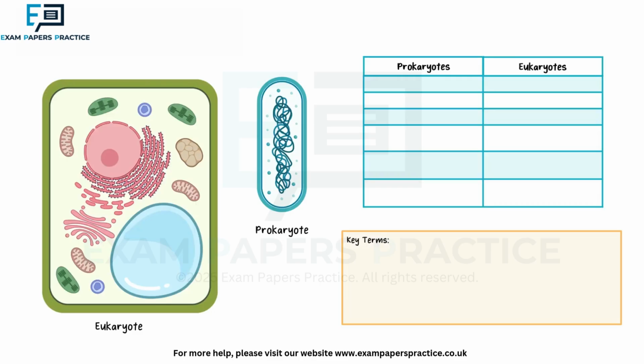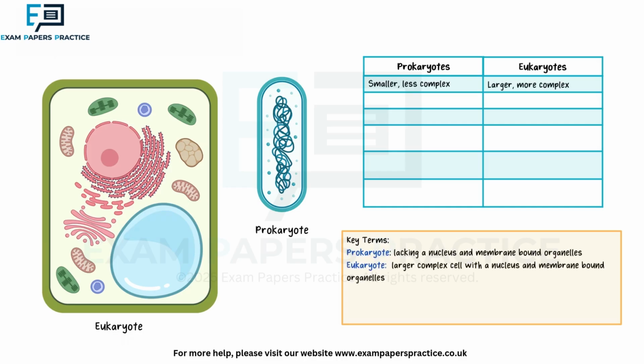Cells can be categorized in several ways. One is based on the presence or absence of a nucleus and membrane-bound organelles. You can see here prokaryotic cells are smaller and less complex compared to the eukaryotic cell. Prokaryotes do not have organelles surrounded by a membrane, so we can say that they are non-compartmentalized. Here you can see eukaryotic cells are larger and much more complex. There are organelles, such as the mitochondria, that are enclosed by a membrane, so they are compartmentalized and separate from the cytosol of the cell.